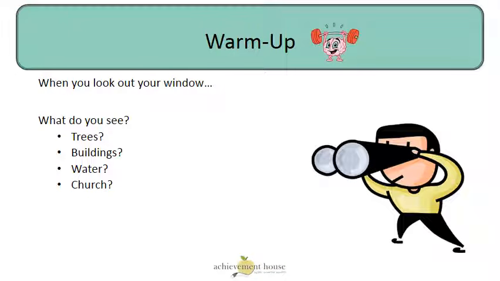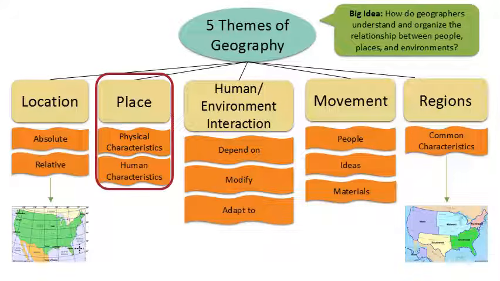When you look out your window, what do you see? Do you see trees, buildings, water, maybe a river or a lake, a church? In this lesson, we're going to talk about one of the 5 themes of geography, place.